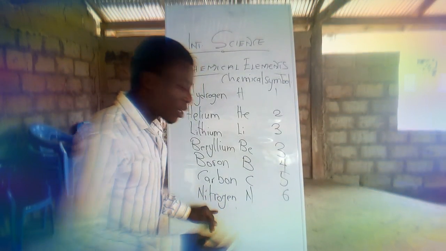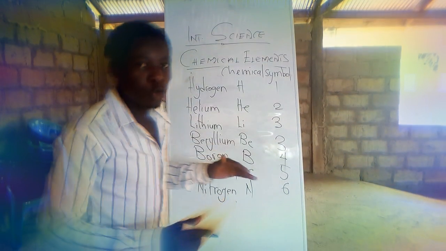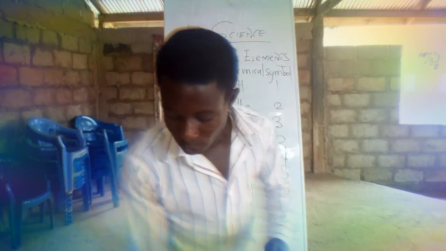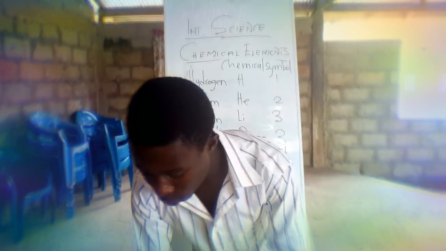There are many in such a way that the board will not be able to accommodate all of them. And for that matter, I want to open the page for the camera to reflect on it, so that you will see how they are. So cameraman, just come to the book. Just point them, so you can see it. There on the book we have hydrogen. The chemical symbol is H and the atomic number is 1.